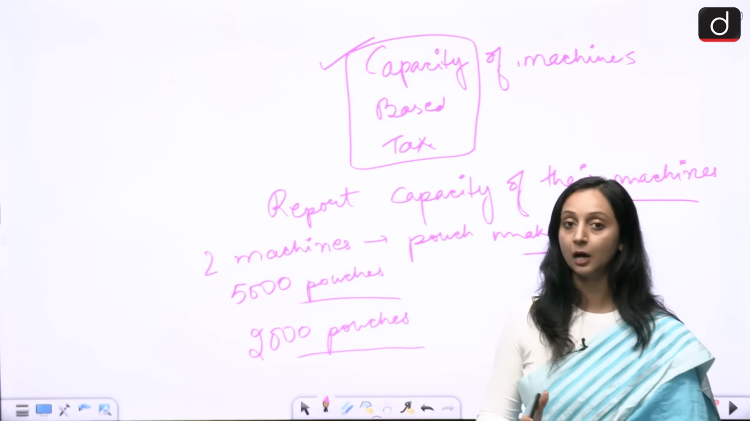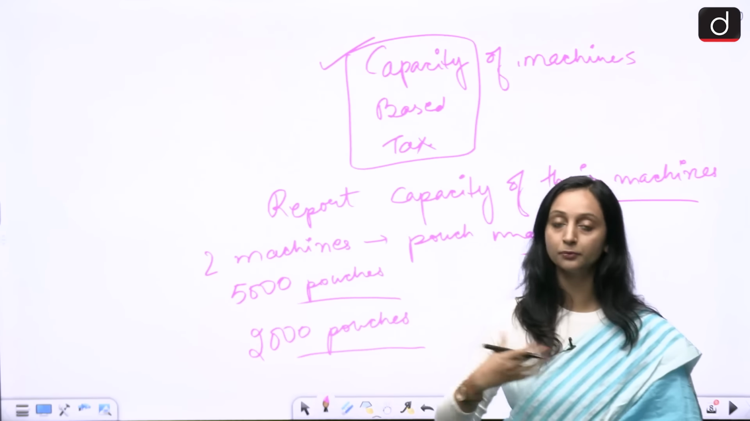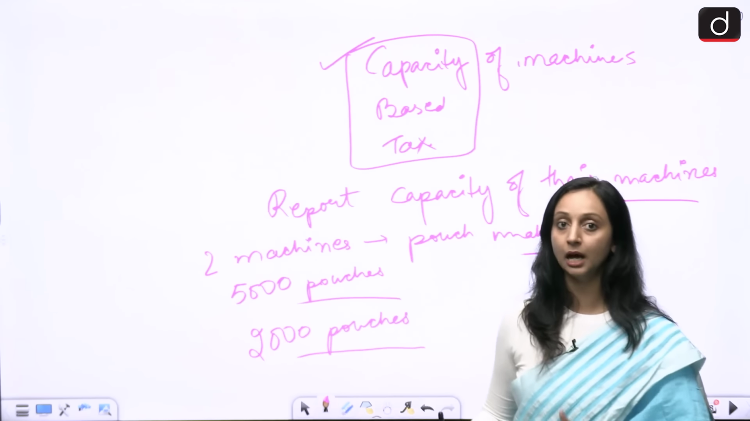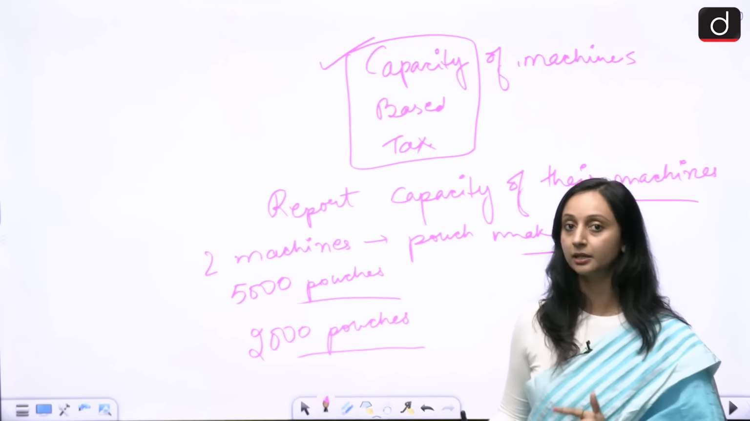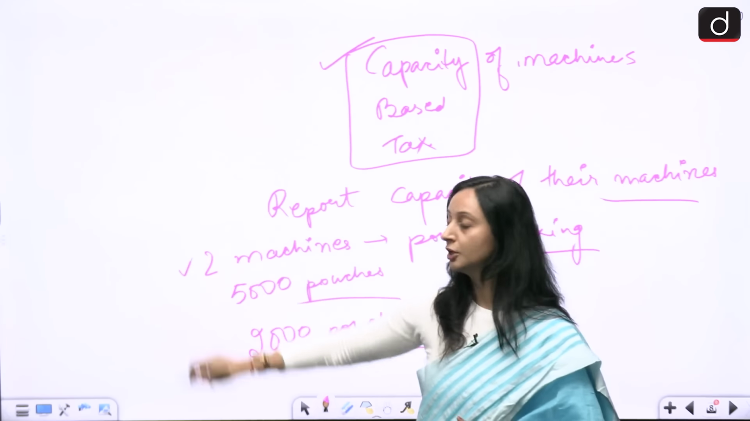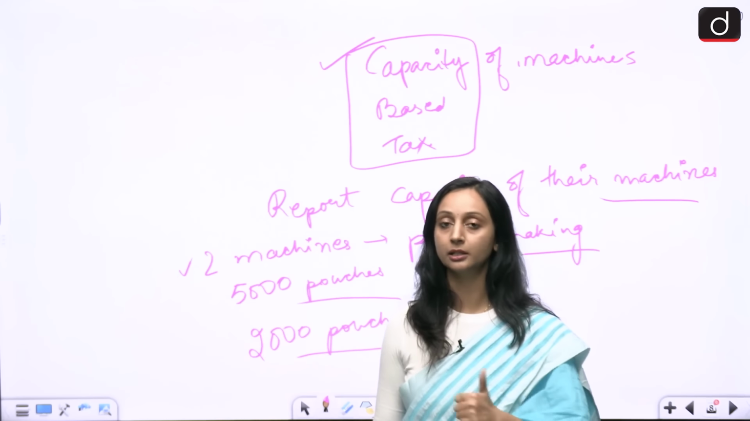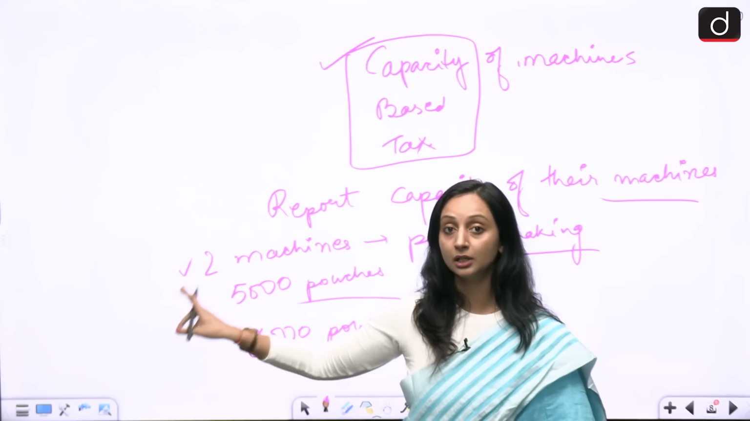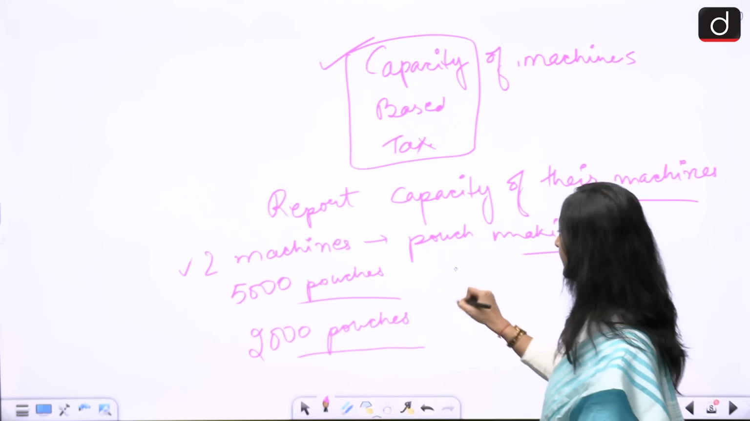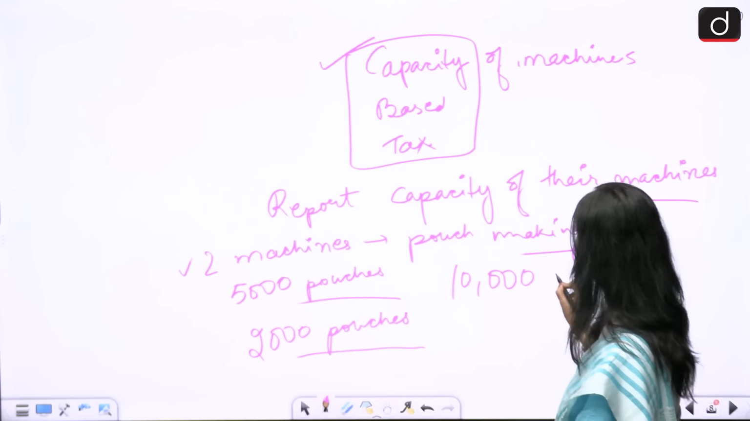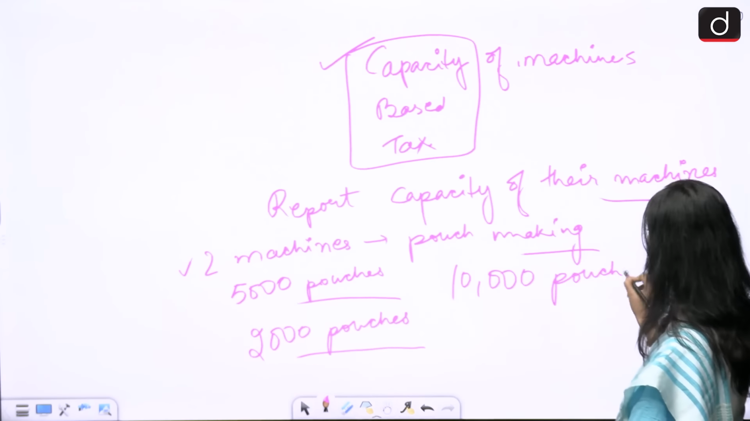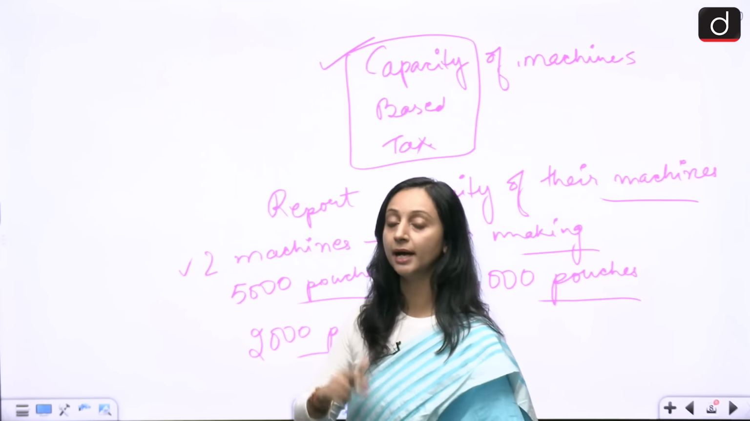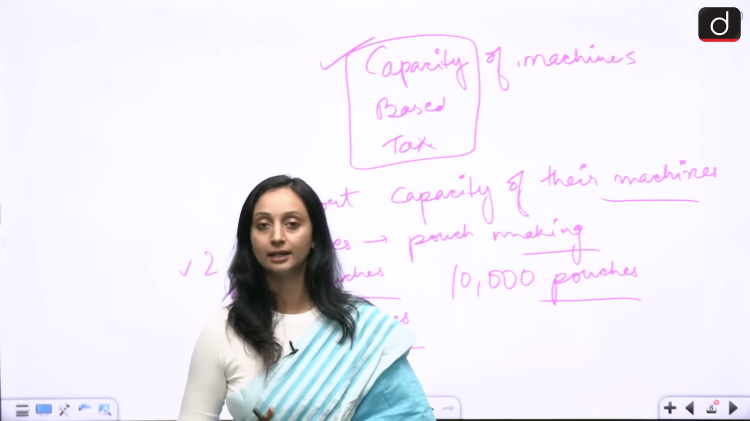But the government now wants to drift away from this strategy. It is now not going to charge on what these people are saying, what these people are reporting. Instead, it is going to charge on the capacity. So the producer will have to report the capacity of the machines. I have two machines, each machine can produce 5,000 pouches. So the government is going to charge me on 10,000 pouches, irrespective of what production I am reporting. The government is going to charge on my capacity and not the production that I reported.